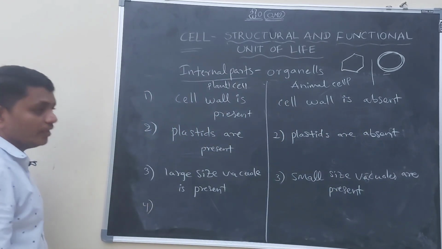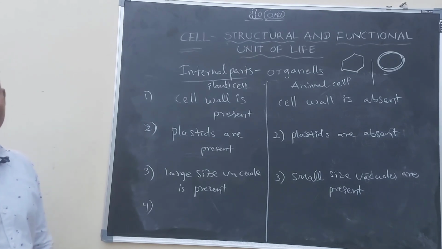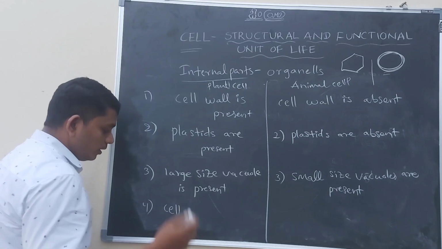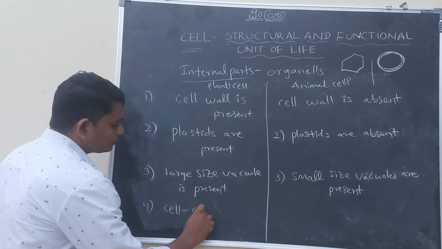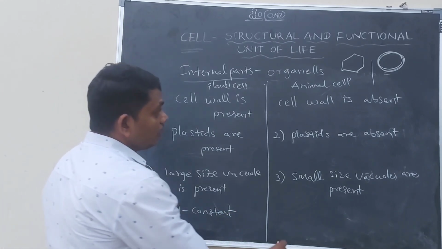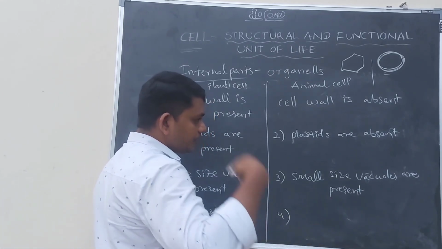Fourth point, the plant cell is always constant in shape. Here in the animal cell, it can change its shape.